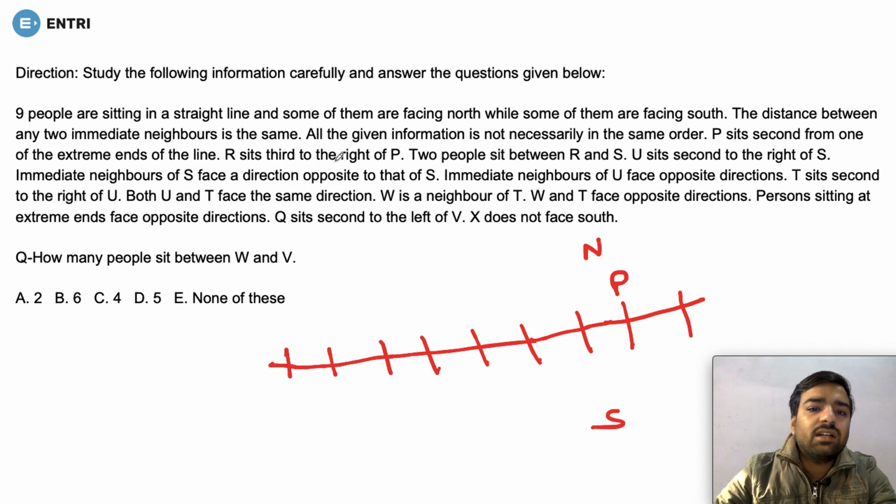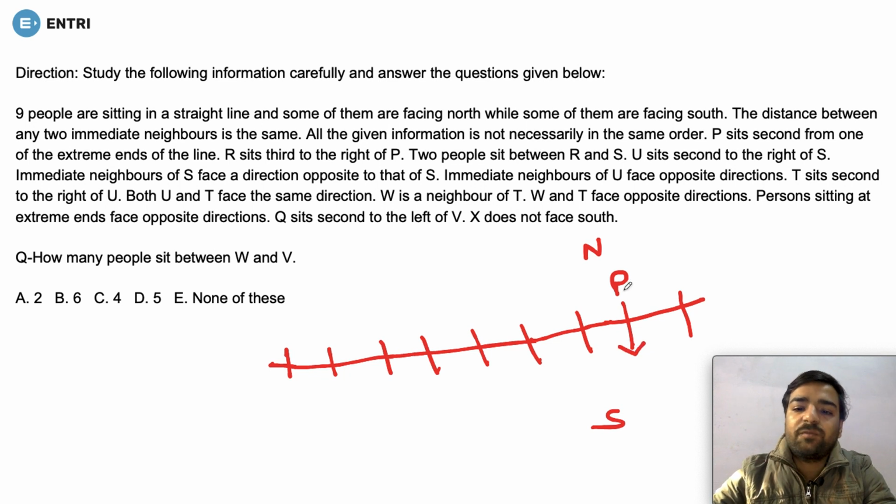R sits third to the right of P. See, this cannot be the place where R is sitting, isn't it? This doesn't mean that the question is wrong. This means P is facing south direction, and if P is facing south direction, now what will be the third place? 1, 2, 3. So this is the third place. So R is sitting third to the right of P.